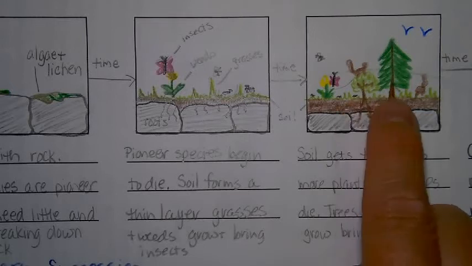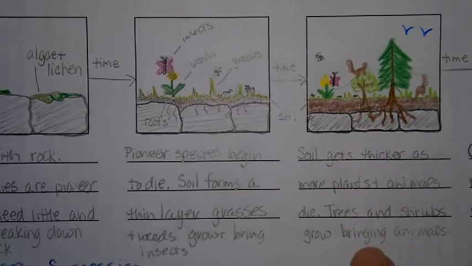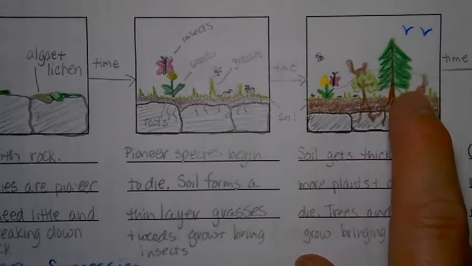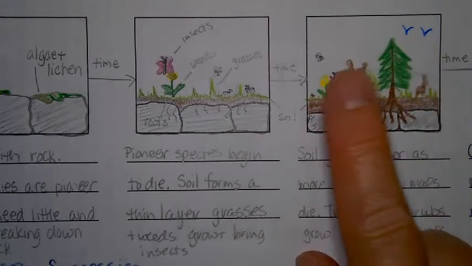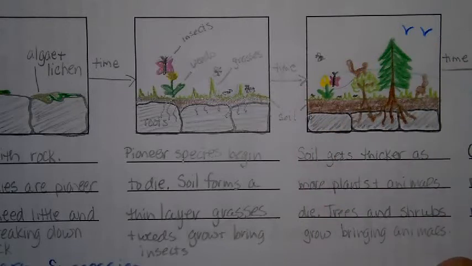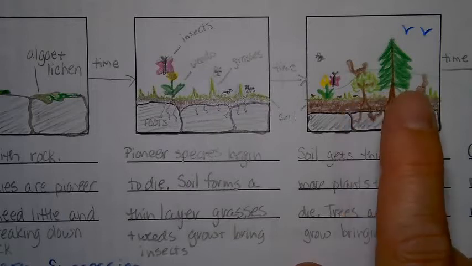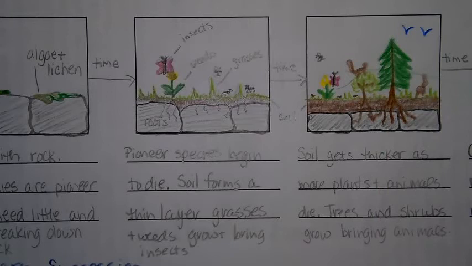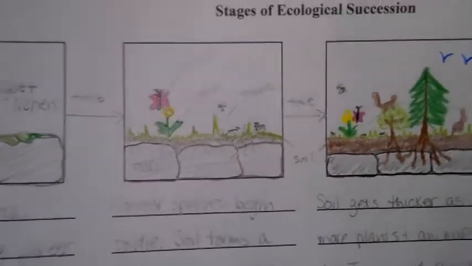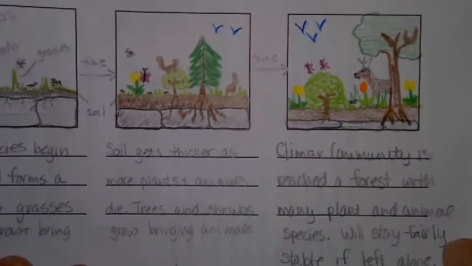And as we get shrubs and trees growing, because of the thicker soil, that will bring more plants and animals in. So we'll have squirrels and rabbits and birds, as well as more insects. And all these things are going to continue to die and decay over time. You usually get evergreens first because they're really fast-growing trees. But as these deciduous shrubs grow bigger and we get deciduous trees, they will actually end up shading out the evergreens. They're better at competing for light.